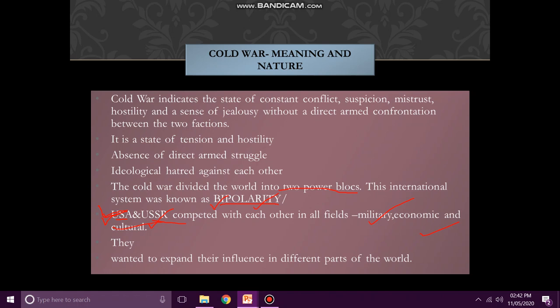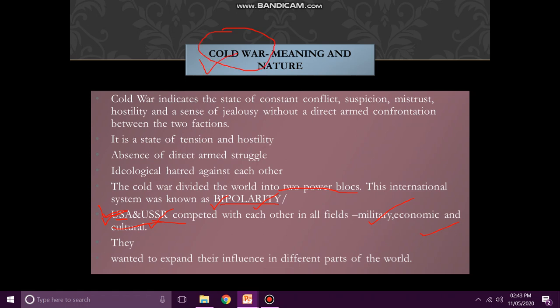On the other hand, the first rank holder always tries to maintain the status quo. So they will not fight with each other directly, but there exists a sense of jealousy, a sense of tension between these two students. Similarly, there existed a sense of tension, jealousy, competition between these two superpowers, USA and USSR. So this sense of tension and jealousy came to be known as Cold War.